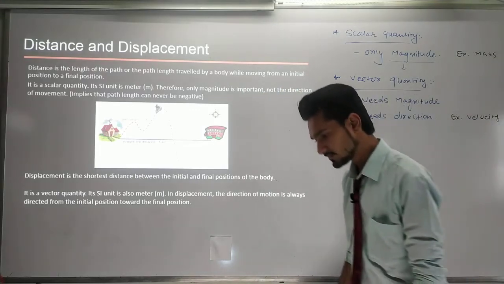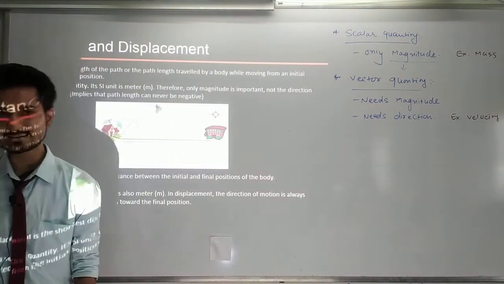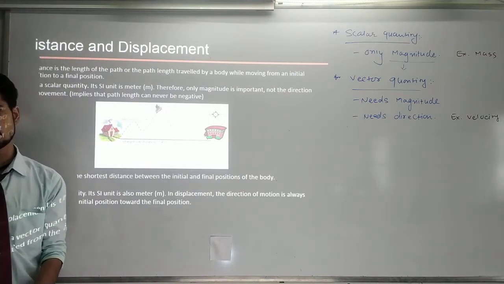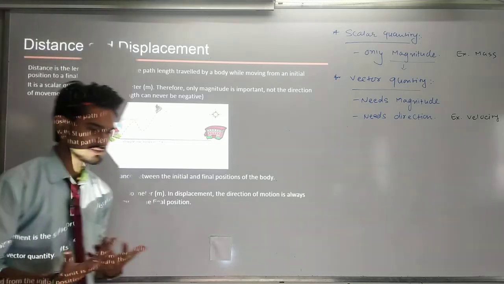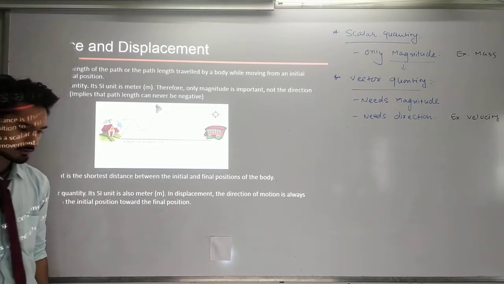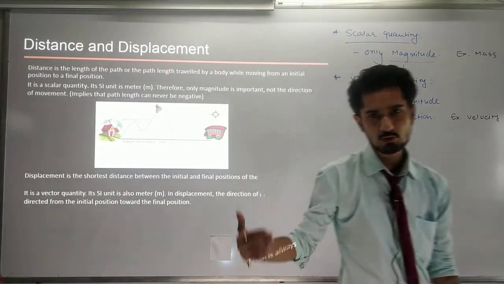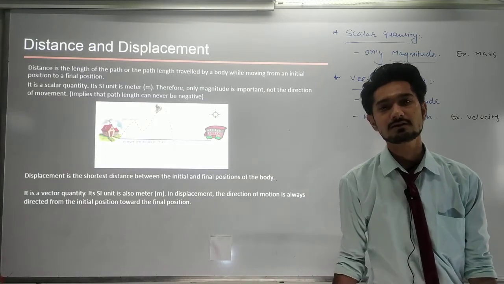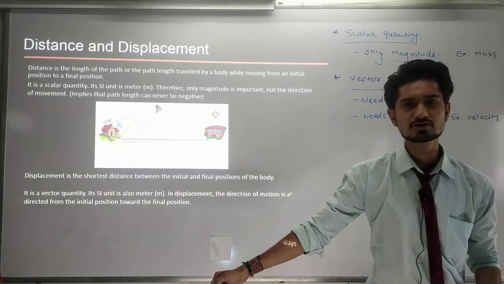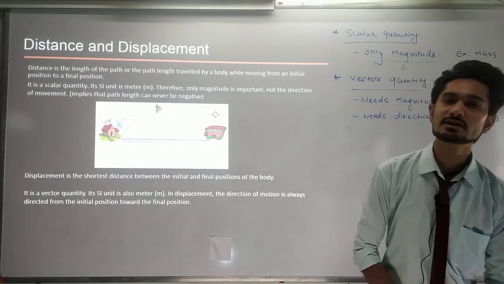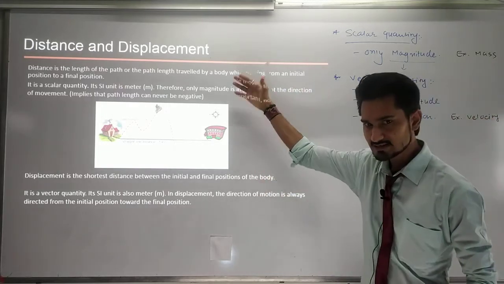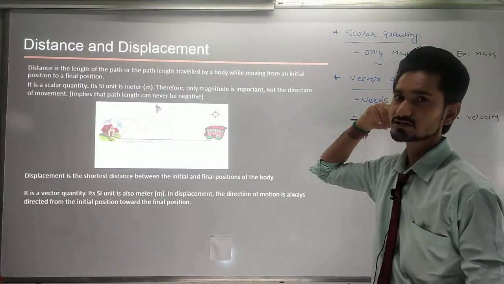Okay, I am explaining that once more. Suppose I am standing here at point A, which is the initial point. Initial means starting point. So the initial point is A, and now I am going to point B. The total path that I have covered from point A to point B, if I measure the actual length of that path, this will be called the distance. Now let us go to the basic definition given here, the scientific definition of distance.